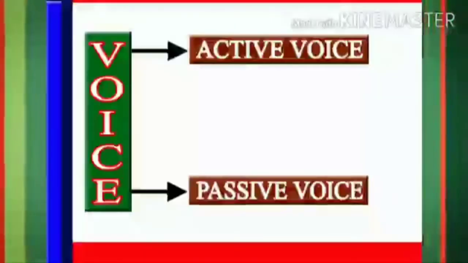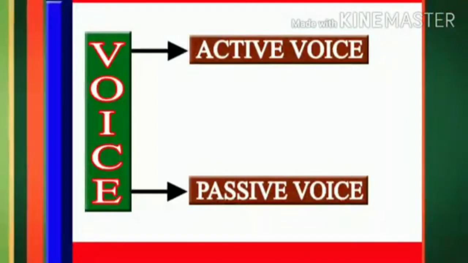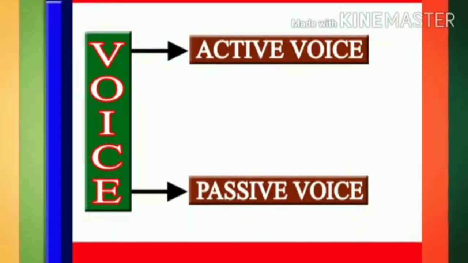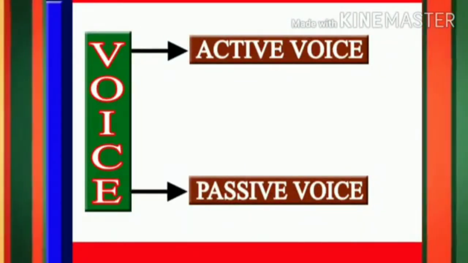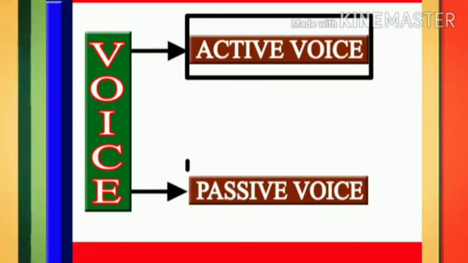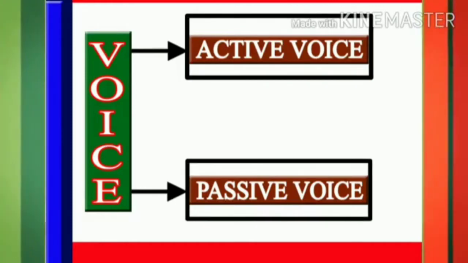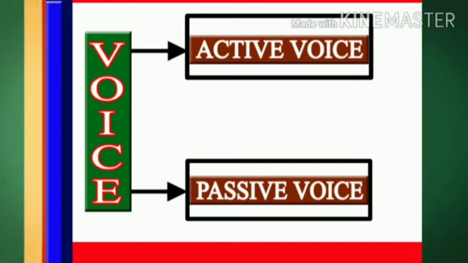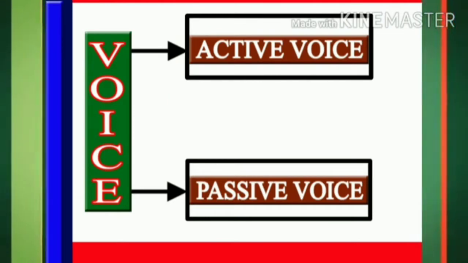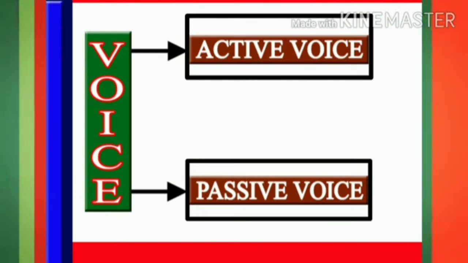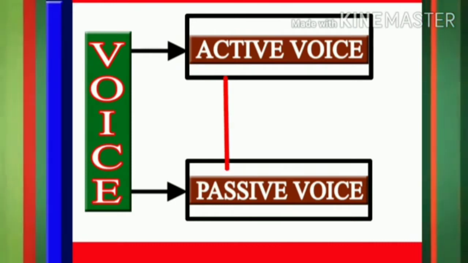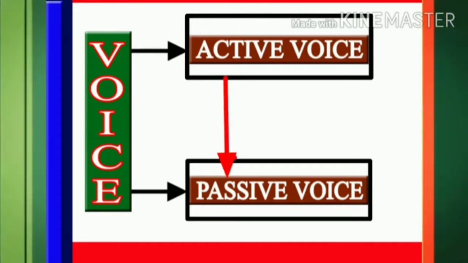So today, in this session, we will see what is active sentence and what is passive sentence. Let's begin with the topic voice. Students, if you look at this slide, we have two types of voice, active voice and passive voice. In the activity sheet, active sentence can be given and you are asked to transform into passive sentence.